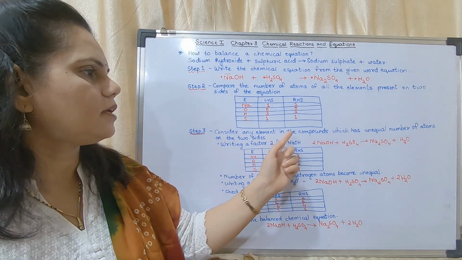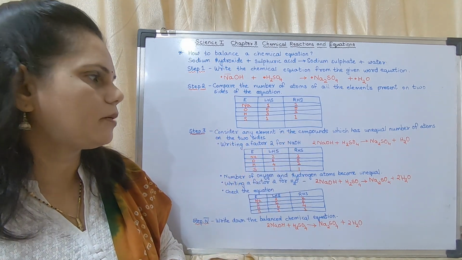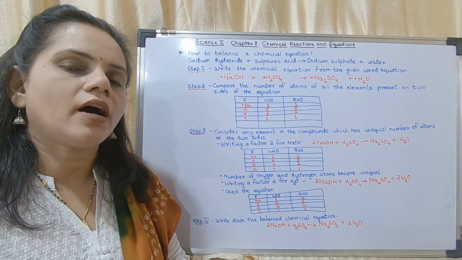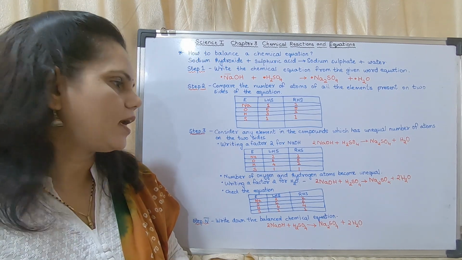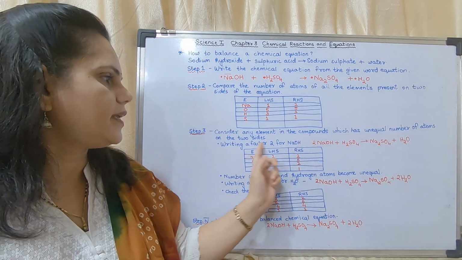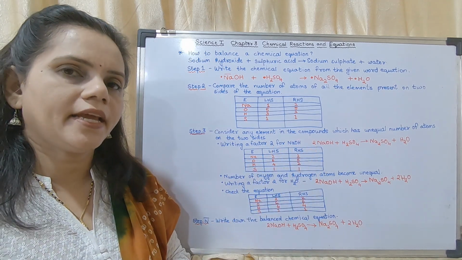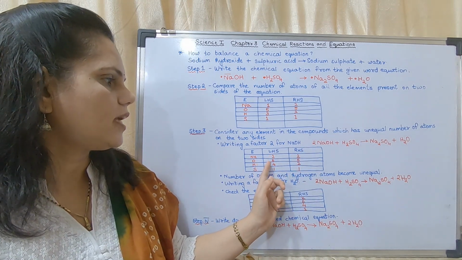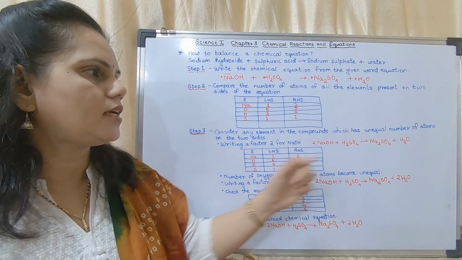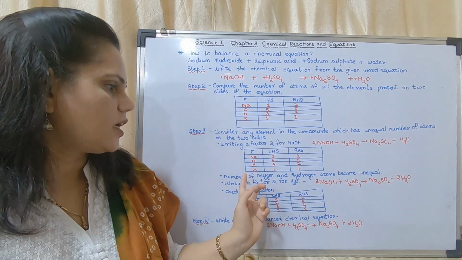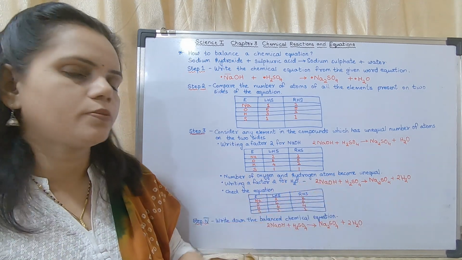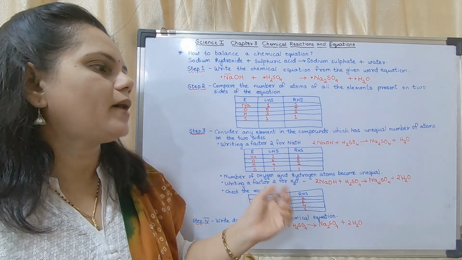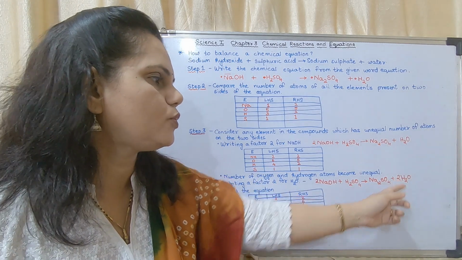So consider any elements in the compounds which are unequal number of atoms on the two sides. I have considered sodium. So after considering sodium, I have written 2 here, writing a factor 2 for NaOH. So the sodium becomes 2 here. But what happened to oxygen and hydrogen? It got unbalanced. Number of oxygen and hydrogen atoms became unequal. Now you have to put another number. So to balance that, I have put 2 here.